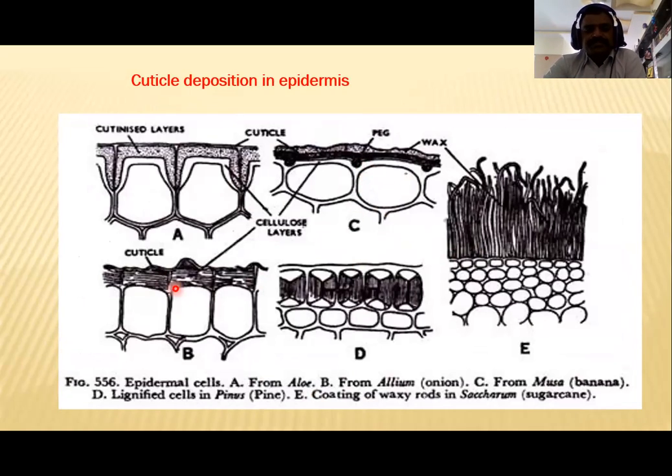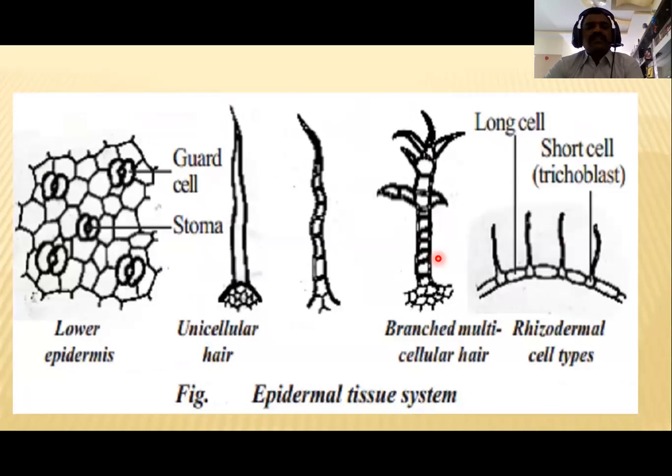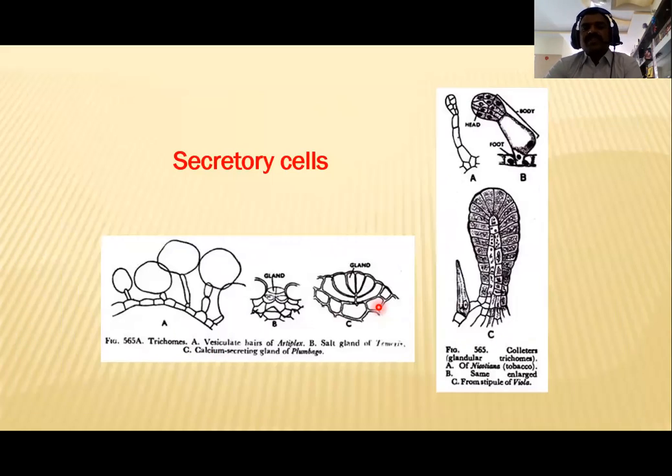This is the lignified cells of the pinus, and this is the coating of the waxy rods of the saccharum surface, sugarcane. Okay, now the trichomes are observed on the epidermal tissue system. These are the unicellular hair, this is the multicellular hair, and this is the branched multicellular hair, and this is the rhizodermal cell type of the trichomes observed on the upper surface of the epidermis.